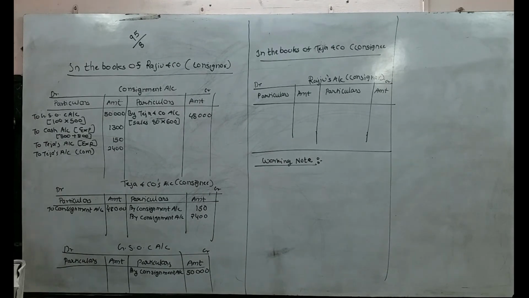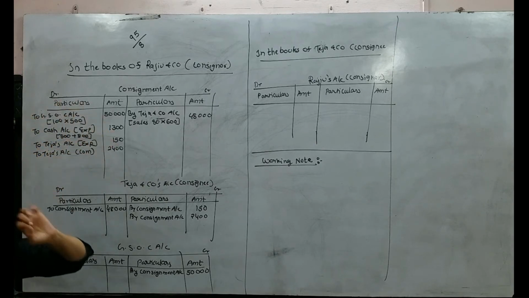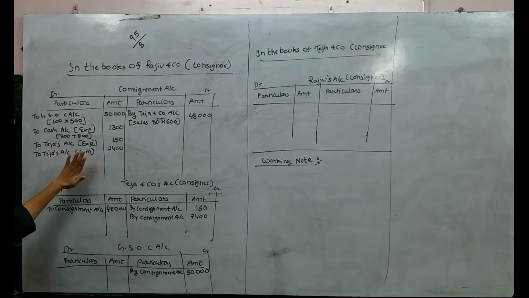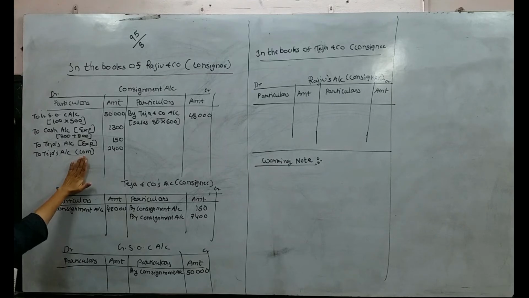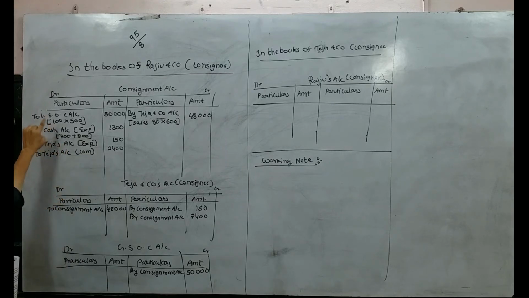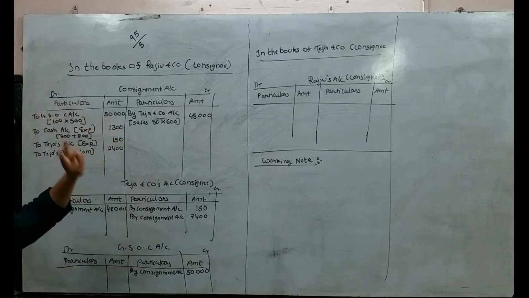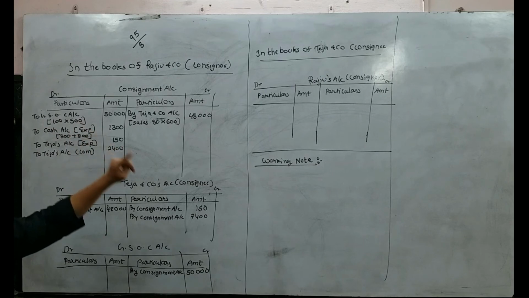See, how many radios we sent to Teja? We sent 100 radios to Teja. Out of 100, Teja sold only 80. What does it mean? Still 20 radios are unsold. So to find out the correct profit or loss, we need to do valuation of unsold stock. Because we have sent 100 radios but Teja sold only 80, so still 20 radios are with Teja.